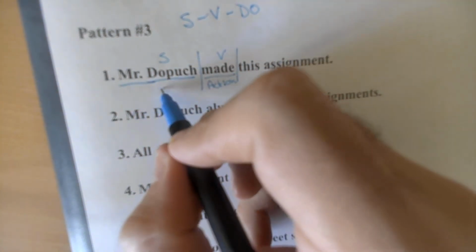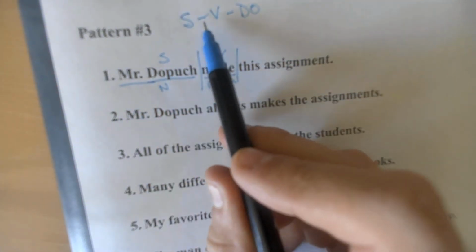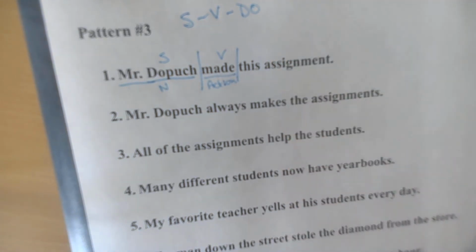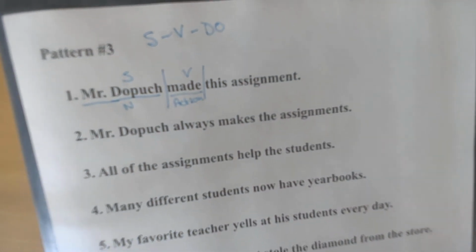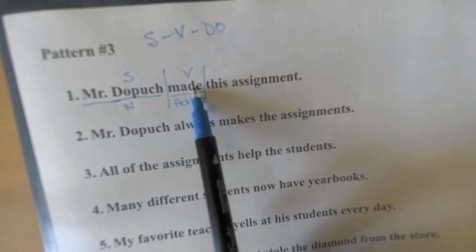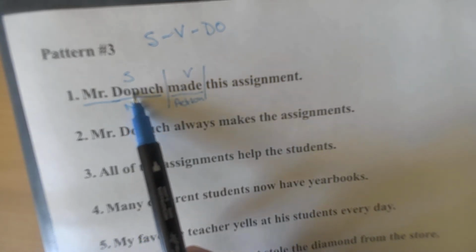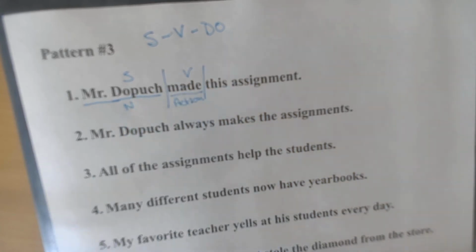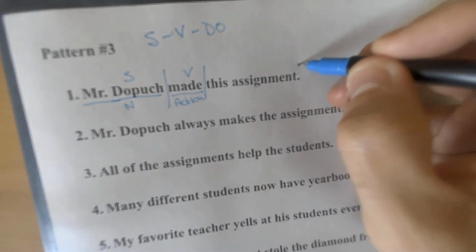And that is a noun. So far, we have our subject, our verb. Now we're looking for an object, right? What did he make? To think the thought process, we start with the verb, and then say the subject and the verb. So Mr. Dopich made who or what? What did Mr. Dopich actually make other than loud noises?